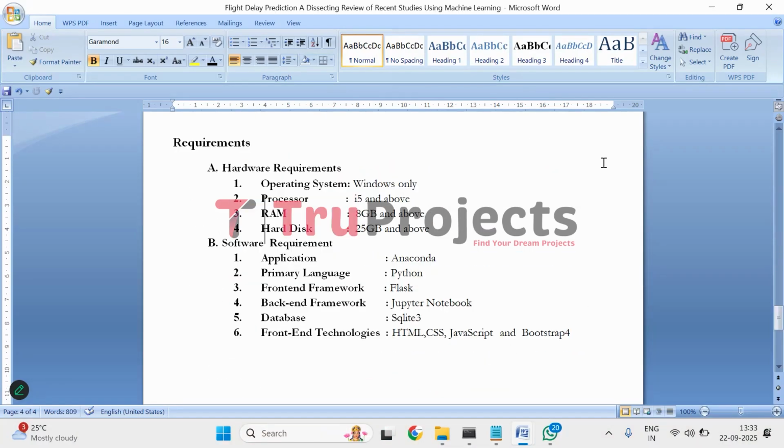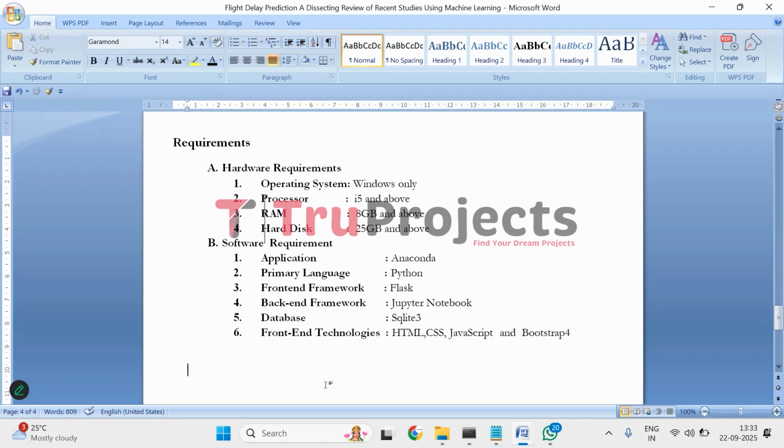To implement this project, we need two kinds of requirements, which are hardware and software. In hardware, we need operating system of Windows, processor of 5 and above, RAM of 8 GB and above, and hard disk of 25 GB and above. Software are application of Anaconda, primary language of Python, front-end framework of Flask, back-end framework of Jupyter Notebook, database of SQLite 3, and front-end technologies are HTML, CSS, JavaScript, and Bootstrap 4.